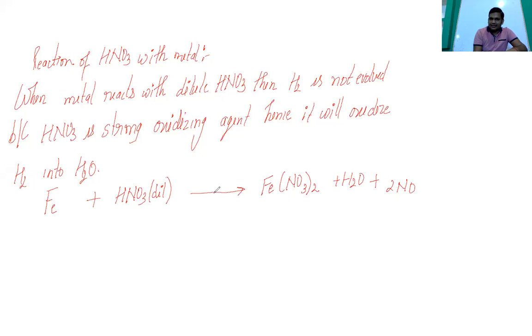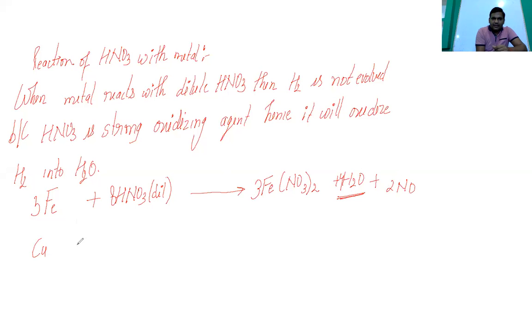It will be 3 Fe, and 8 HNO3, and this will be your 3 Fe(NO3)2, and this will be your 4 H2O, and this is 2 NO. So you can see here the hydrogen, whatever hydrogen is going to evolve, that is converted into the water.